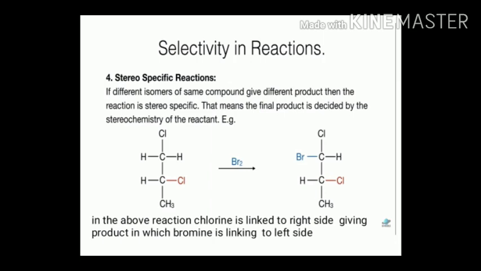At last, I am going to discuss stereospecific reactions, although we take an example of a substitution reaction. If different isomers of the same compound give different products, then the reaction is stereospecific, and that means the final product is decided by the stereochemistry of the reactant. In the above reaction, we see chlorine is linked on the right side, giving a product in which bromine is linked on the left side.